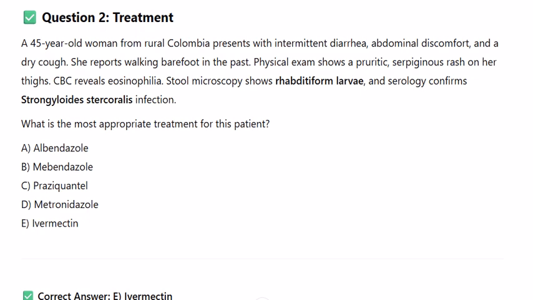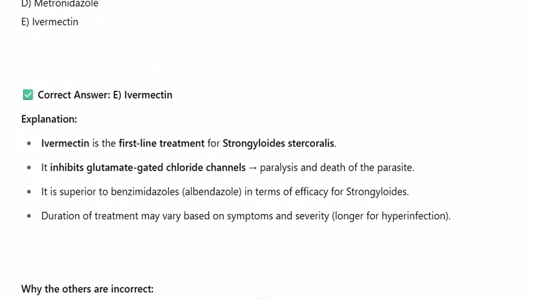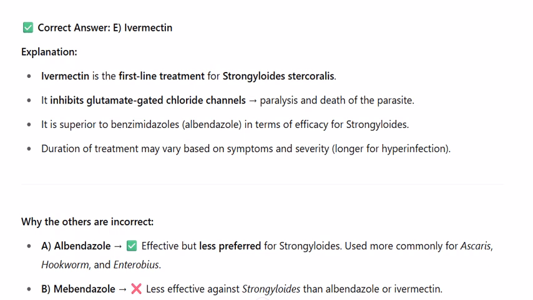What is the most appropriate treatment for this patient? A. Albendazole. B. Mebendazole. C. Praziquantel. D. Metronidazole. E. Ivermectin. Correct answer, E. Explanation: ivermectin is the first-line treatment for Strongyloides stercoralis.